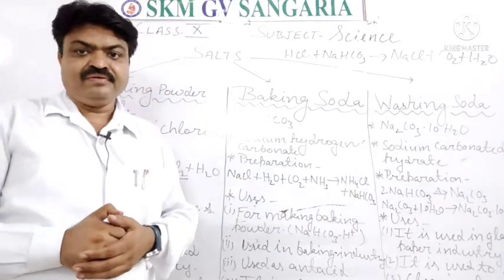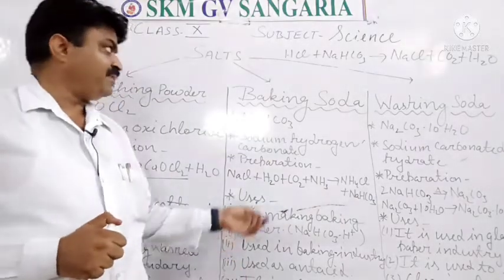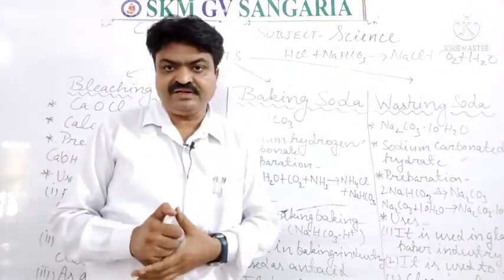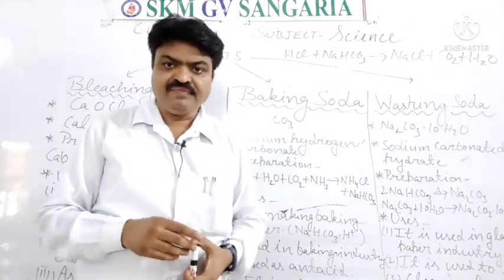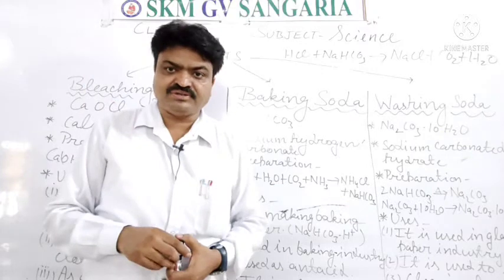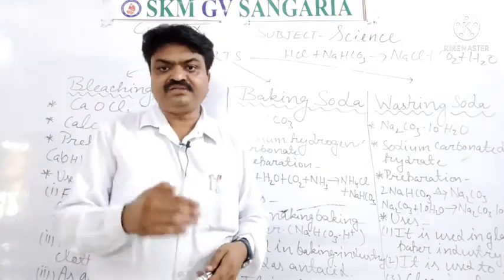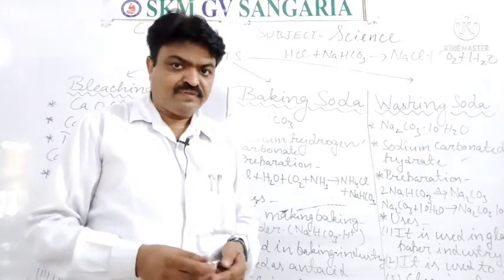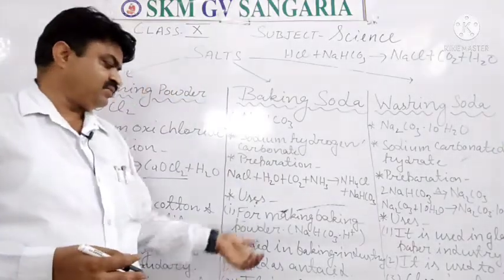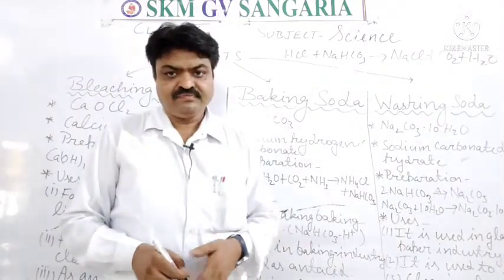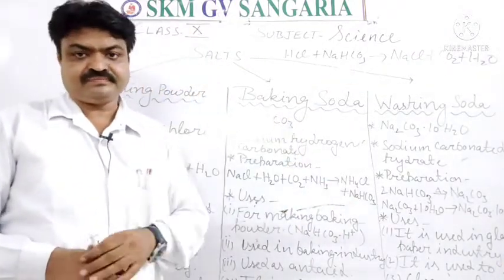When that baking soda reacts with the acid, which gas is released here? It is carbon dioxide. And due to that carbon dioxide, the burning is stopped or put out. So baking soda is also used in fire extinguishers. Now we come to the next.